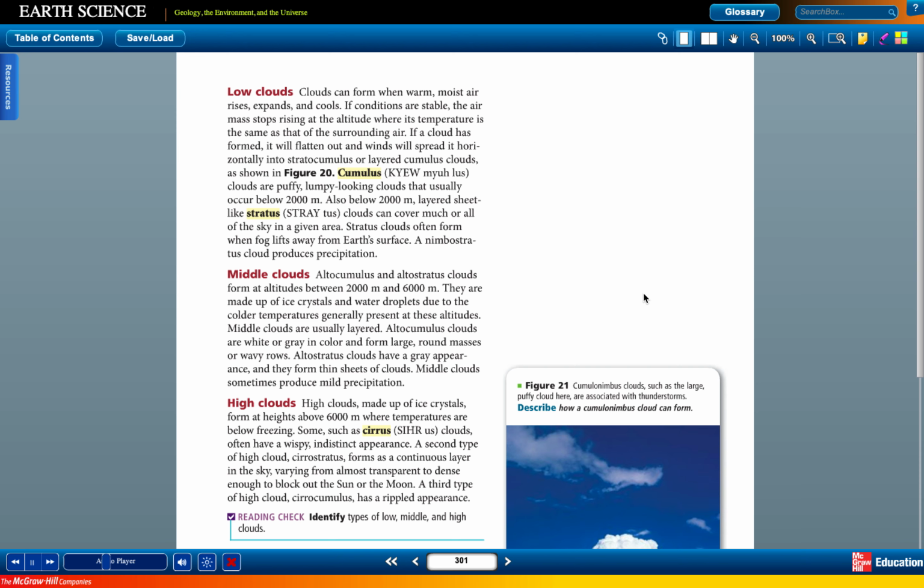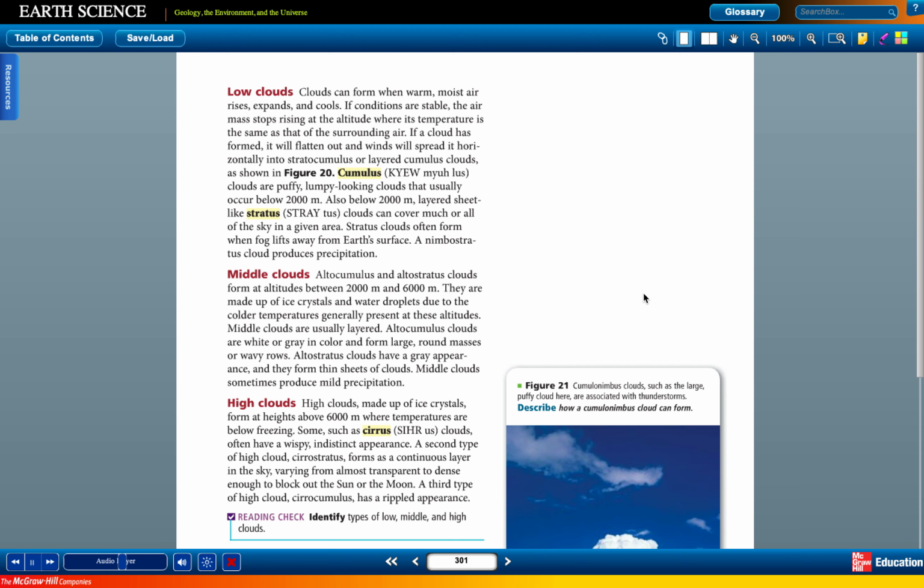Middle clouds. Altocumulus and altostratus clouds, which form at heights between 2,000 meters and 6,000 meters, can be either all liquid or a mixture of liquid and ice crystals. This is due to the cooler temperatures generally present at the heights at which these clouds form. Middle clouds are usually layered. Altocumulus clouds often resemble white fish scales. Altostratus clouds are dark but thin veils of clouds that sometimes produce mild precipitation.